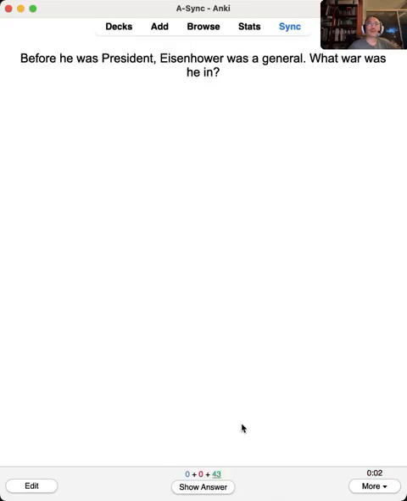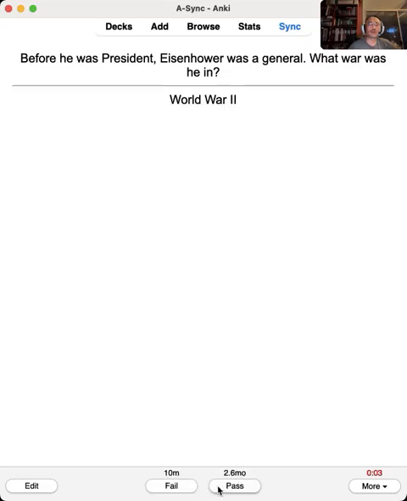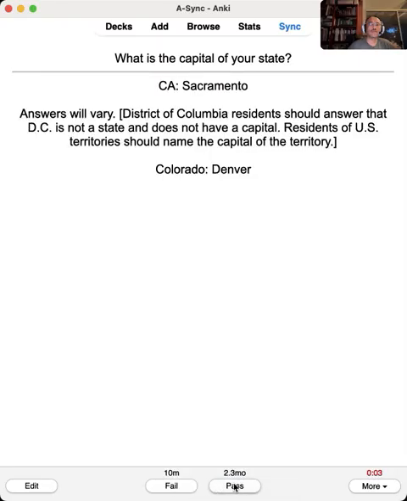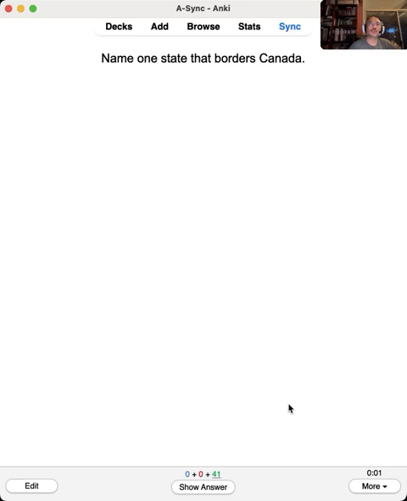Before he was president, Eisenhower was a general. What war was he in? World War II. What is the capital of your state? Sacramento, California. Name one state that borders Canada. Washington State.